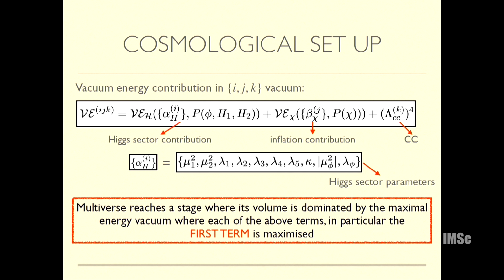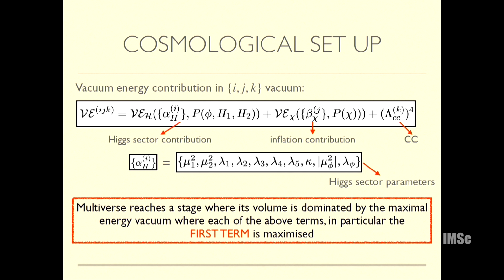Now you can show quite generically, as done in papers much before related to inflation and eternal inflation, that during inflation, if you have many vacua, you go to the highest vacuum energy state, and this has been done quite rigorously in many papers, and it's also reviewed in our work. So it's quite generic.